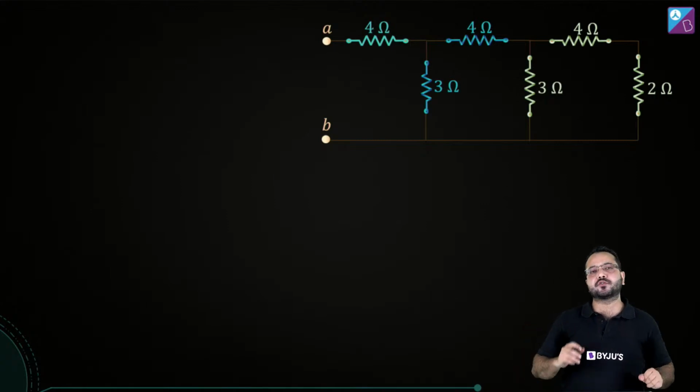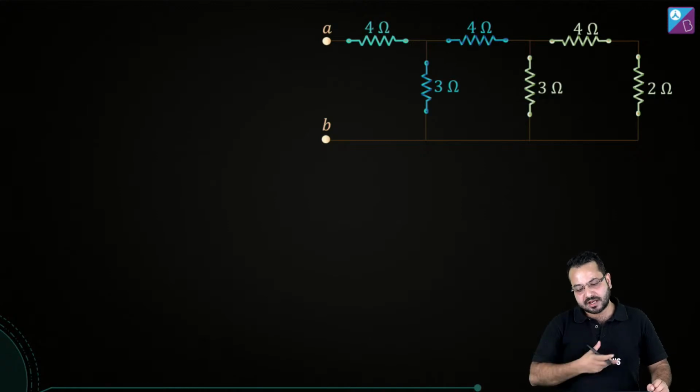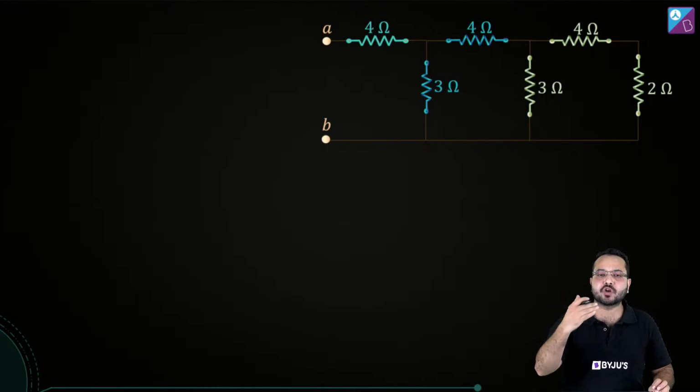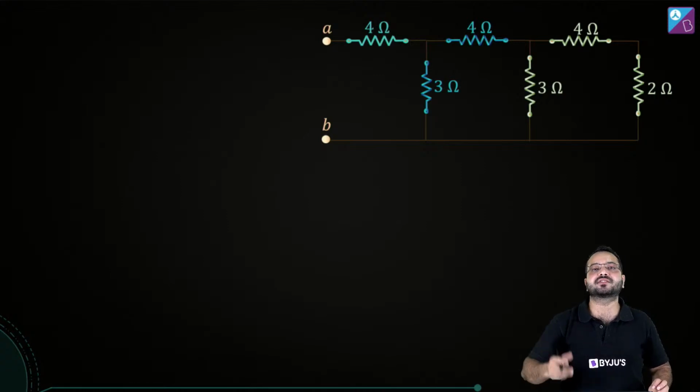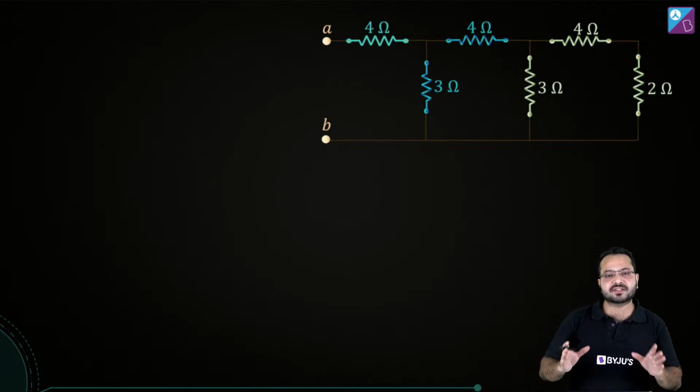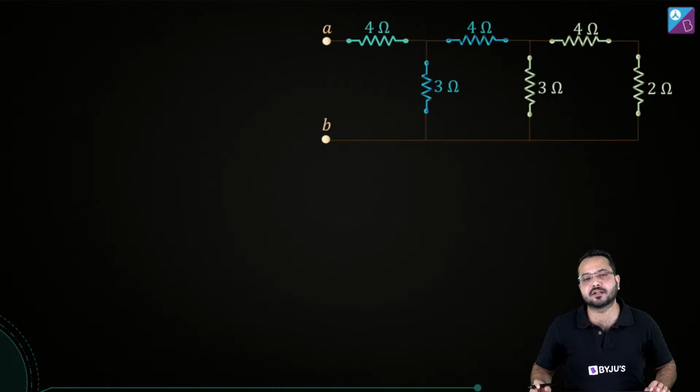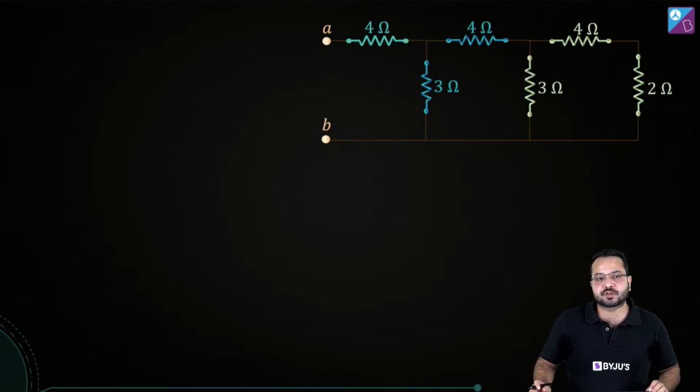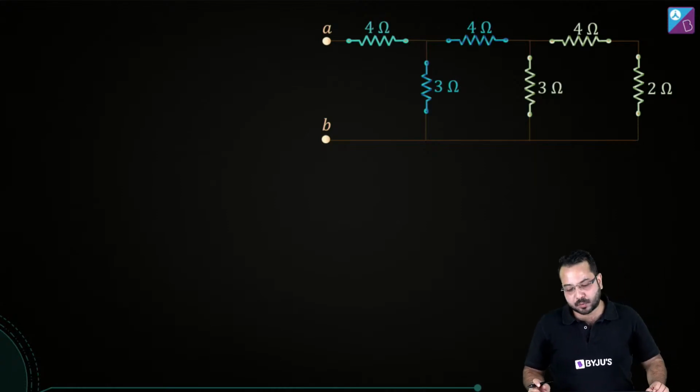The first thing we need to see is series parallel combination. If we are not able to find series parallel combination, then sure, symmetry is something we'll have to look at. But first we have to be sure that we don't find any series and parallel combination. So is it the case, or are we able to find series and parallel combination? Okay, so Tanma is saying yes, sir, both.